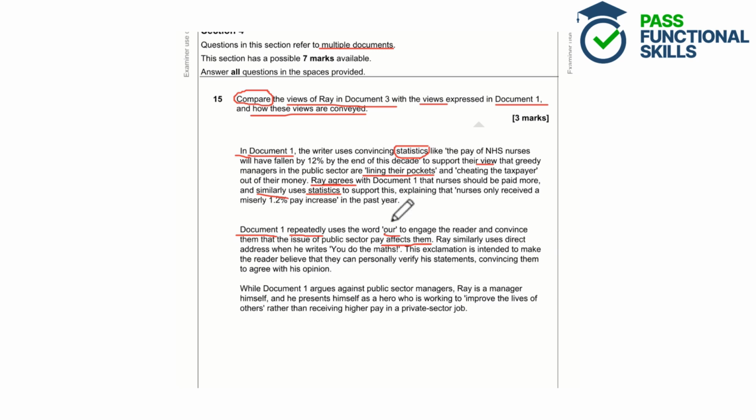So we've got this inclusion of the reader using the word our, which convinces the reader that it is an issue that affects them and involves them. Then we've got this word similarly again when talking about Ray, so we're showing that comparison again, and we're talking about direct address. So direct address is when the writer uses the word you or your, and it has the same effect of this here, so it directly talks to the reader and involves them in the issue.